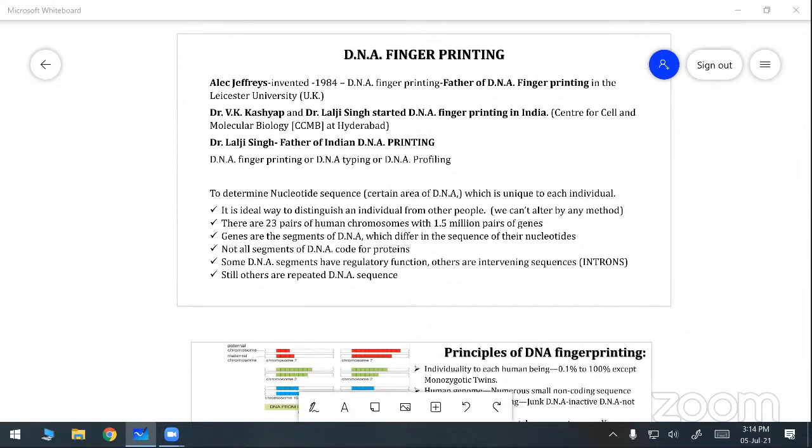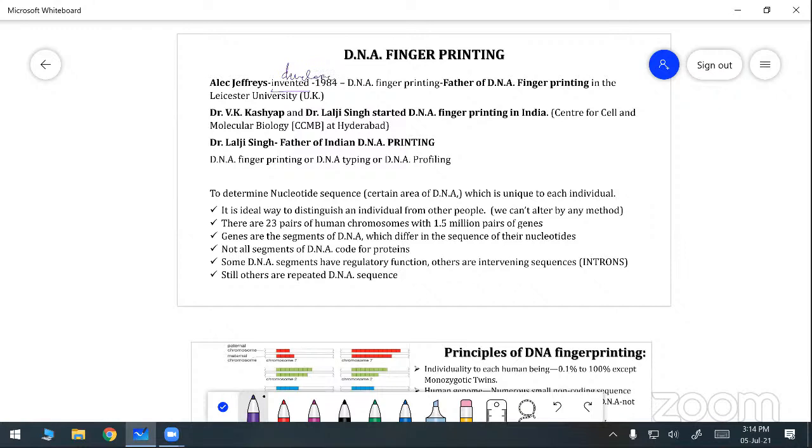Today, we are going to discuss DNA fingerprinting. The topic is DNA fingerprinting. It is one of the last topics in molecular genetics. DNA fingerprinting was first developed, and some books give the name of the inventor.